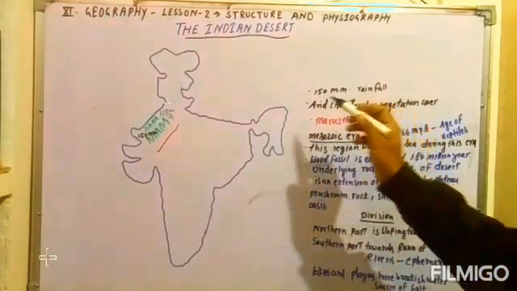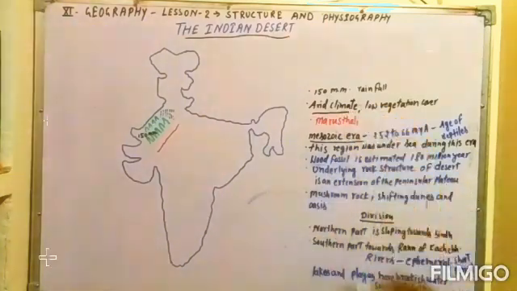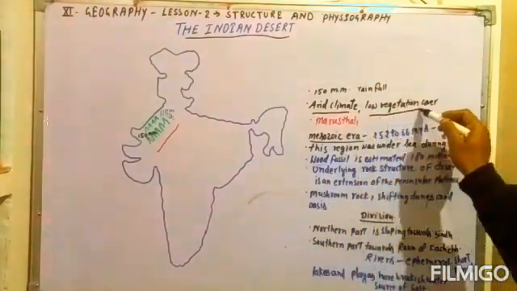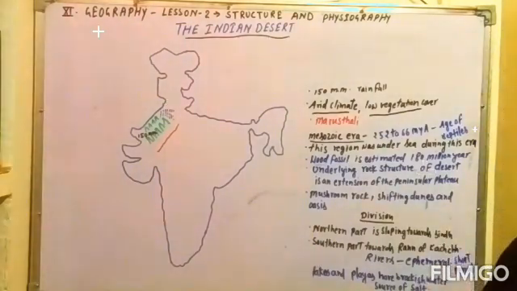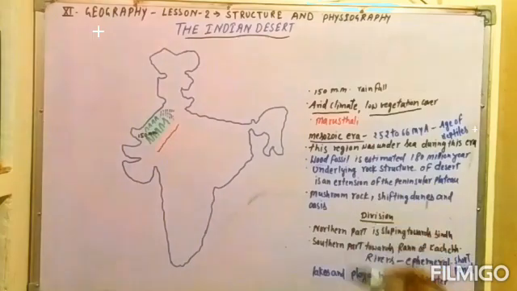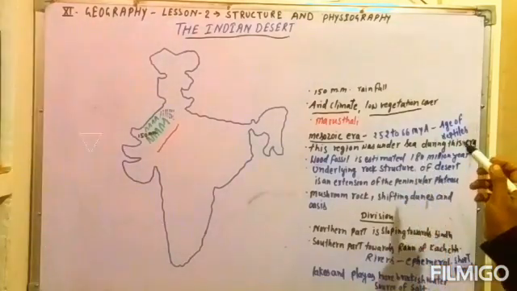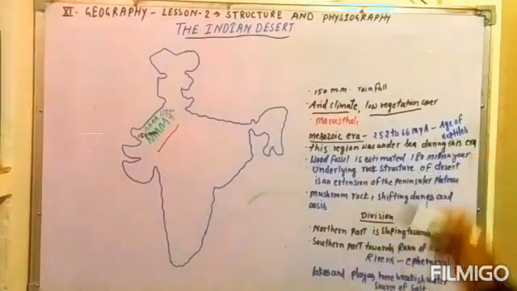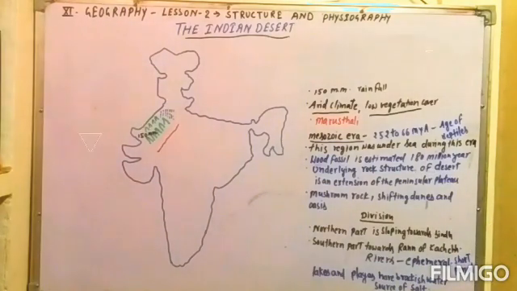Now we will see the desert region and its characteristics. This region has an arid climate and low vegetation cover. Mostly cactus trees are found in this area. This region is mostly associated with the Mesozoic era. The Mesozoic era means the time period from 252 to 66 million years ago, also known as the age of reptiles. Reptiles are creatures that moved over the ground, meaning terrestrial animals, found in this time period.